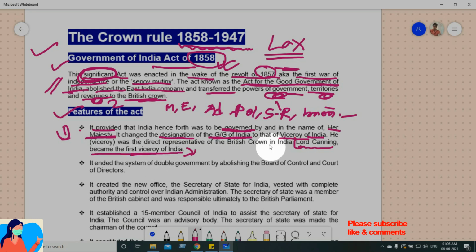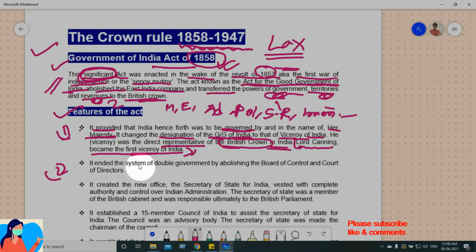okay. And the last point, addressing the Viceroy, he was the direct representative of the British Crown, okay. So he represents the British Crown in India, all right. So you must have understood up to this point, all right. So what is the next point? Let us see the next point.